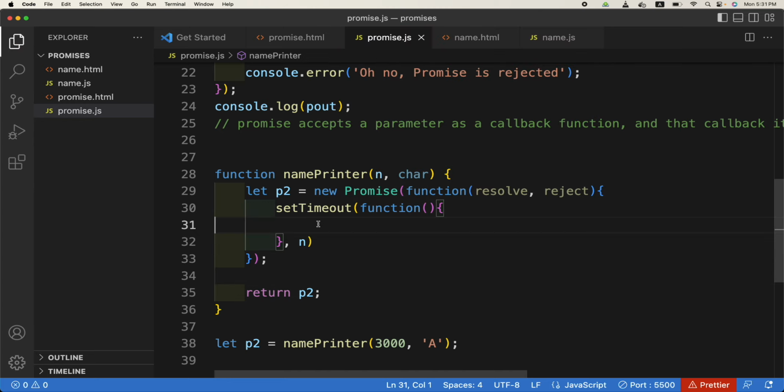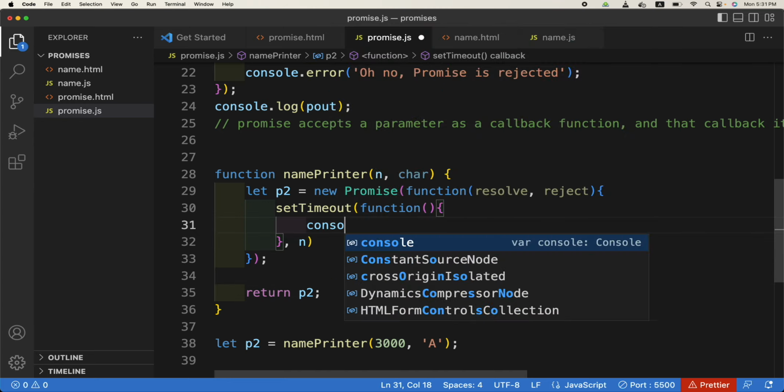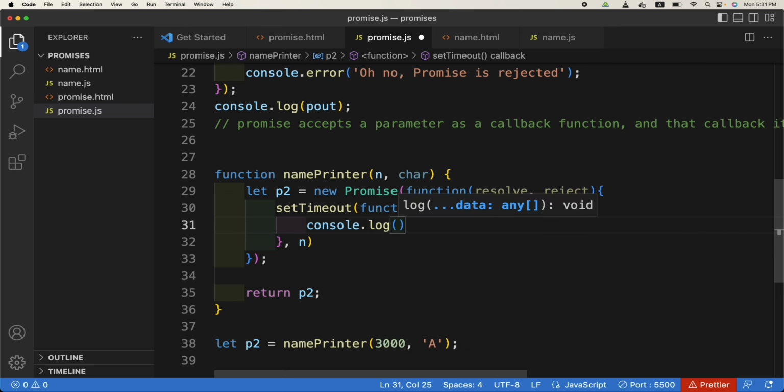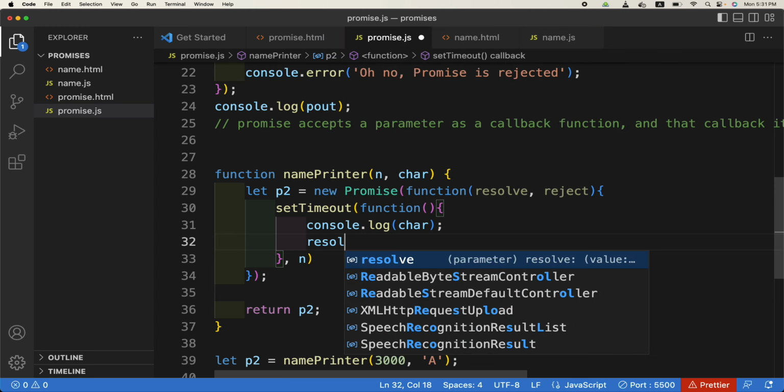Okay, here we will print console.log. What will we print? Character. Good. Whatever is passed, that will be printed after n milliseconds. Okay, so once it is printed, what will we do? We will make resolve.